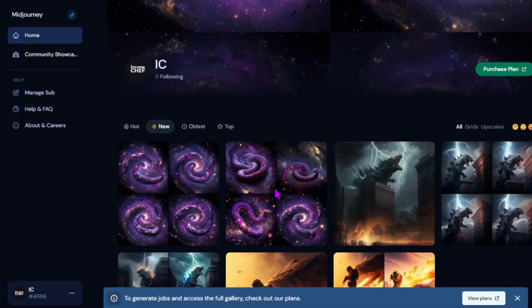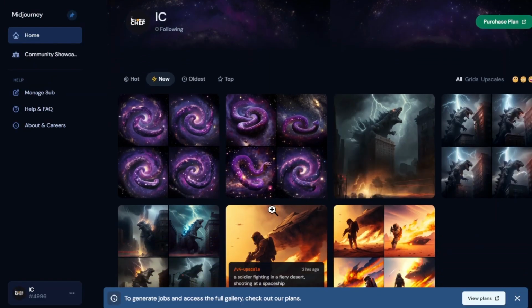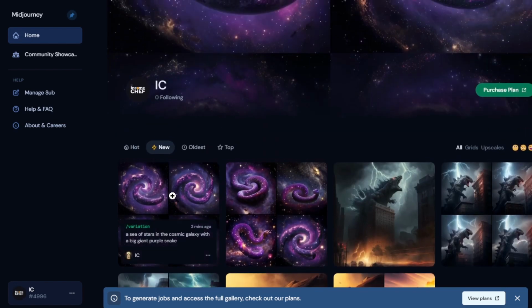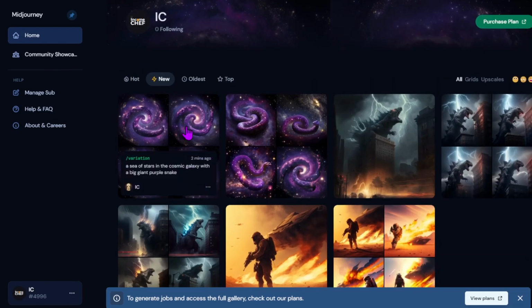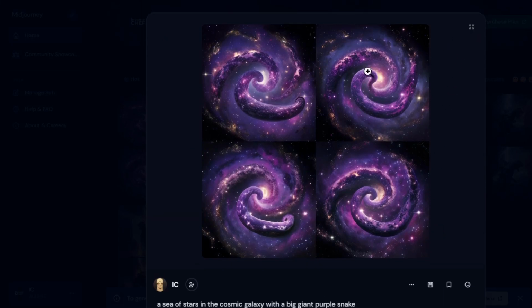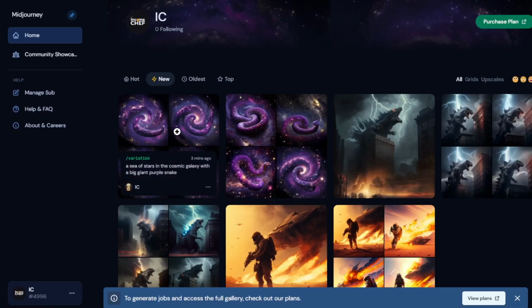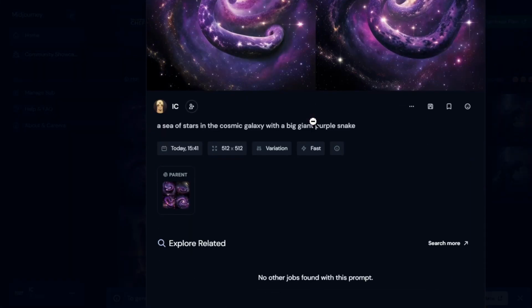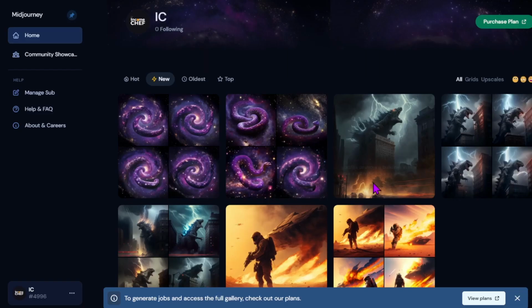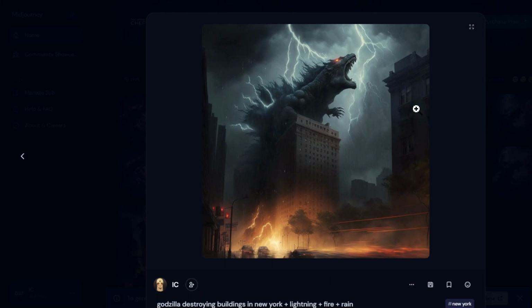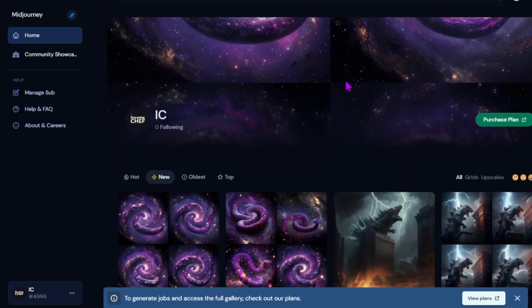After you finish editing your art, you go to the Midjourney website, you log in with your Discord, and you'll be led to a page like this. Here you can find all the art that you have generated, all collected in this gallery. And you can see this, the snake one. I also generated some other art that you can see on the right here. The Godzilla, the showing buildings in New York with some lightning, fire, some rain. Did a great job of that. And I have a couple other things on the bottom.